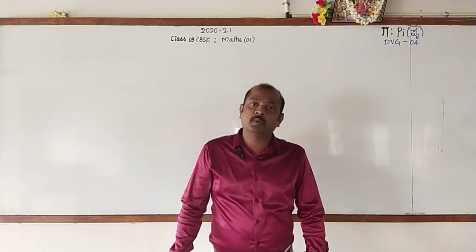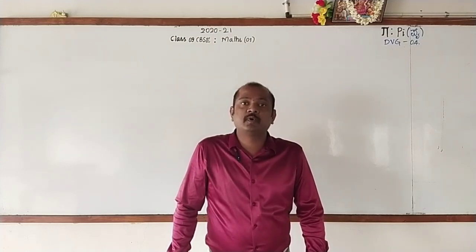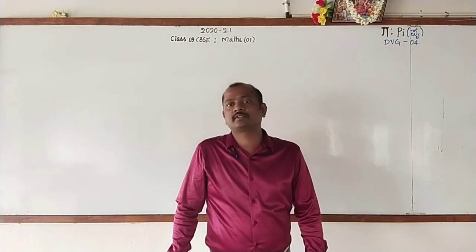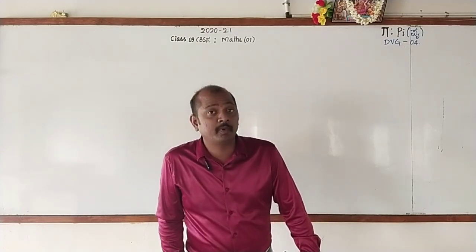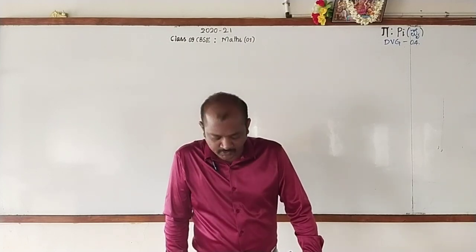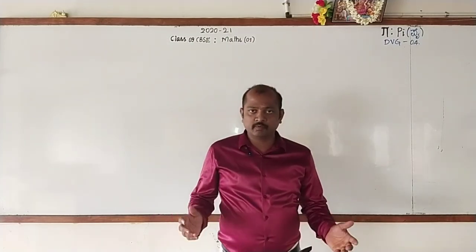constructions, 12th one is Heron's formula, 13th one is surface areas and volumes, 14th one is statistics, and the last chapter is probability. That is also a very important chapter. Now, okay, shall we begin the class?